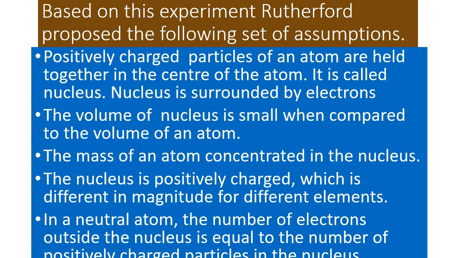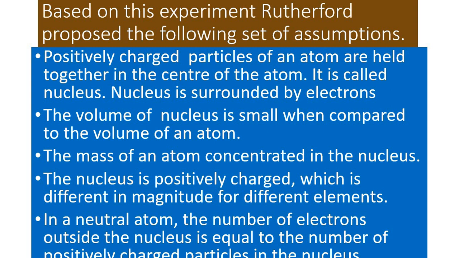Based on this experiment, Rutherford proposed the following set of assumptions. They were: positively charged particles of an atom are held together in the center of the atom. It is called the nucleus. The nucleus is surrounded by negatively charged particles, electrons. The volume of the nucleus is small when compared to the volume of an atom. The mass of an atom is concentrated in the nucleus.